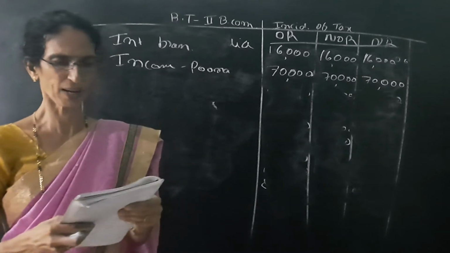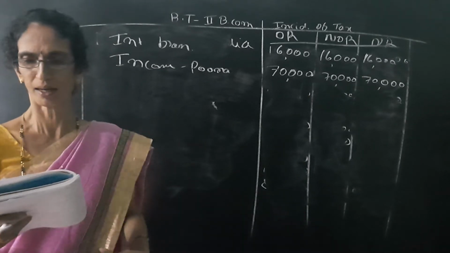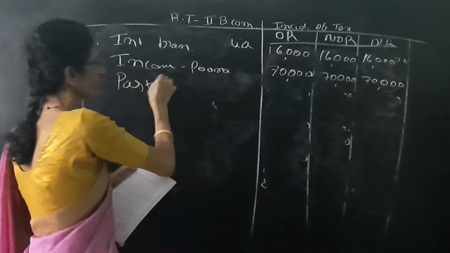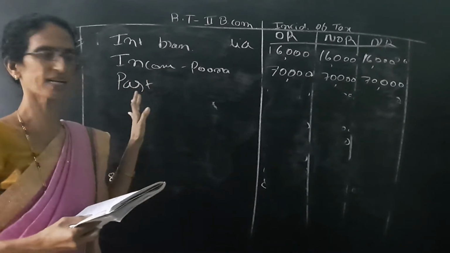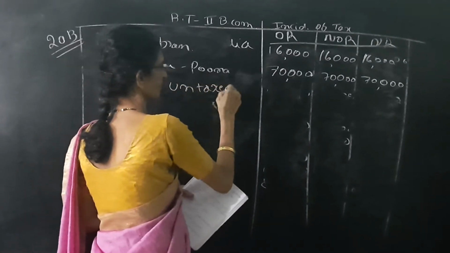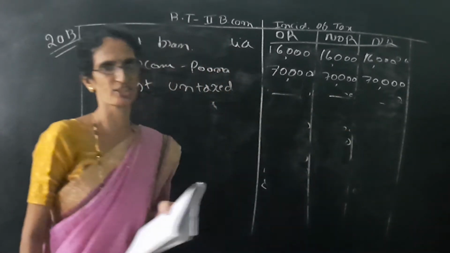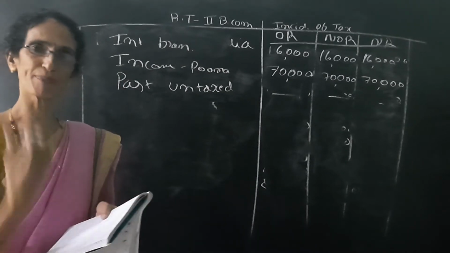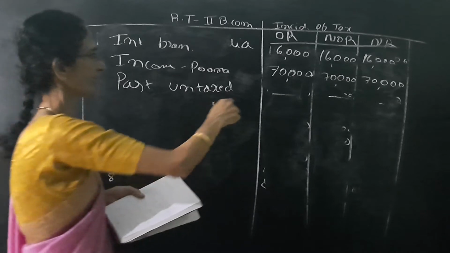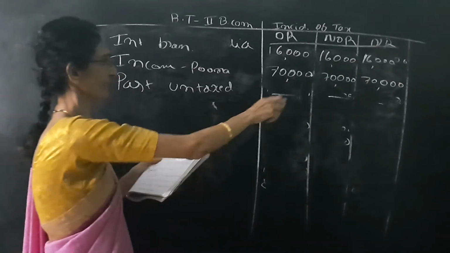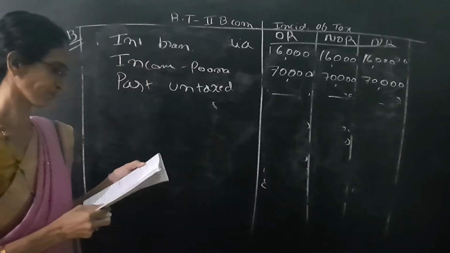Next one is past untaxed profit brought to India in the previous year. I already told this is a very easy transaction. Past untaxed means no need of seeing other things. It is dash, dash. Any profit or income of the previous year untaxed is not taxable in the hands of any of OR, NOR or NR. So it is dash, dash, dash.